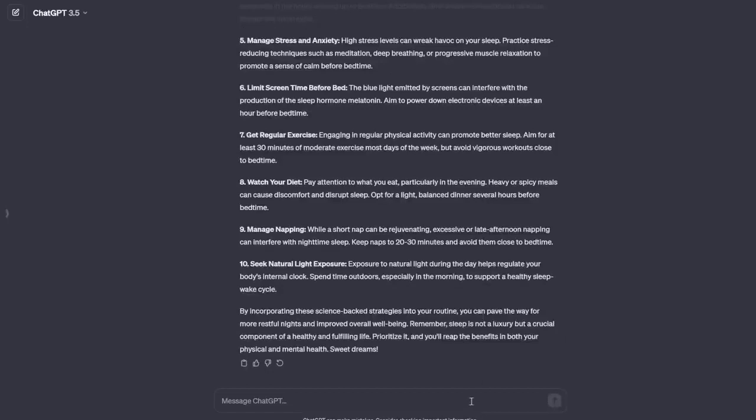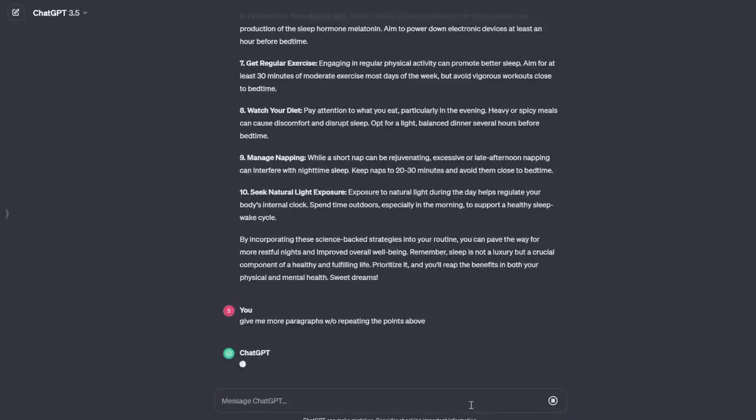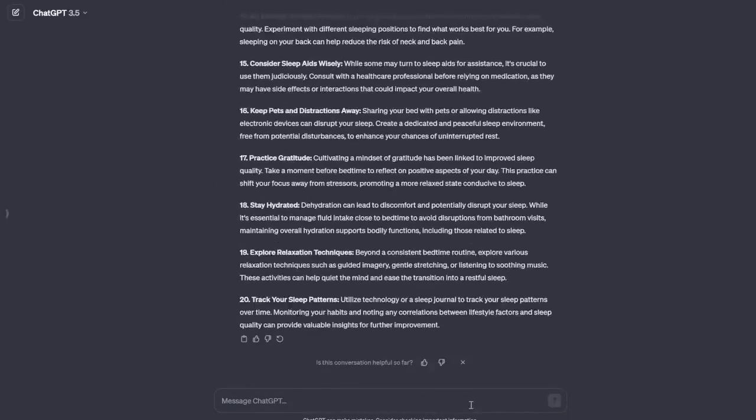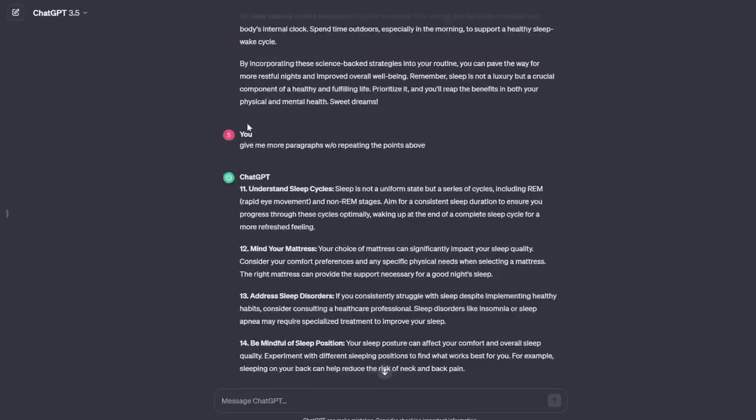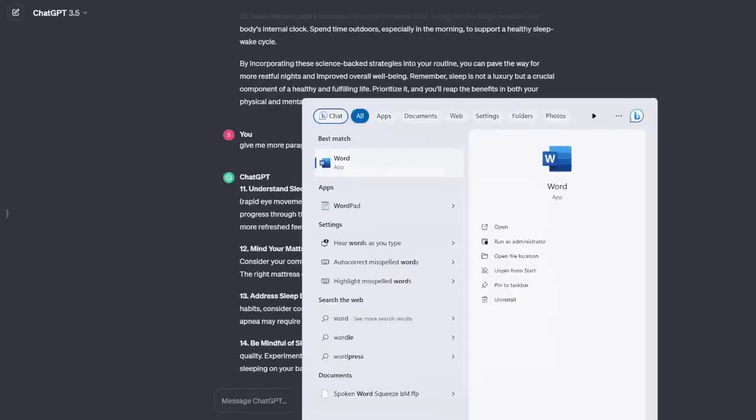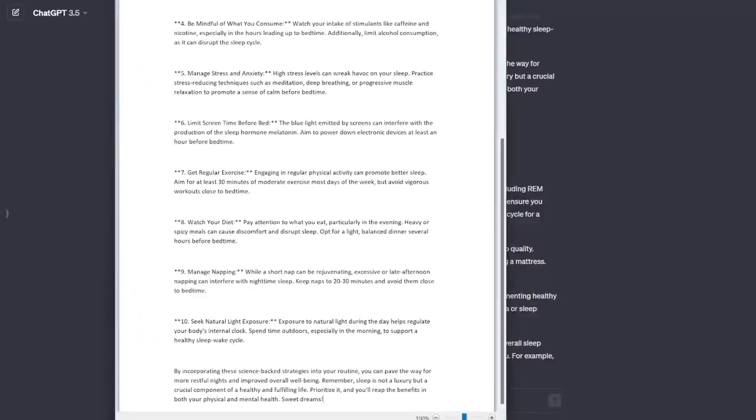Alright, so this is good enough, but to make the video longer, let's just say, give me more paragraphs without repeating the points above. Alright, I think this is good enough. So next step is we need to copy and paste this to a text editor like Notepad or WordPad first, just so we can format it out a bit.